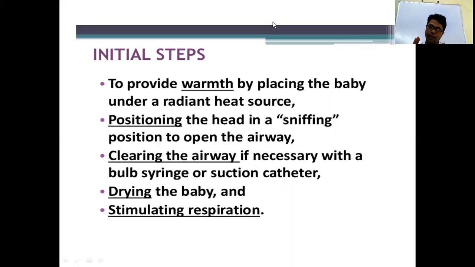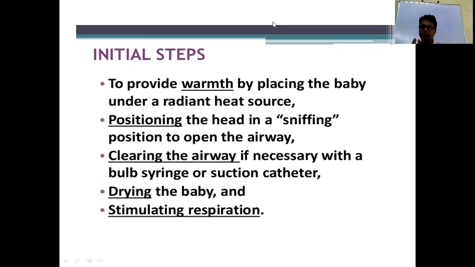First, you have to dry the head, because the head's surface area is larger in comparison to the body. So first you clean the head, then the body. Once you have dried the body and head, remove that wet linen, put another linen, and wrap the baby. In these minimal initial steps, if the baby starts breathing, then that is okay.